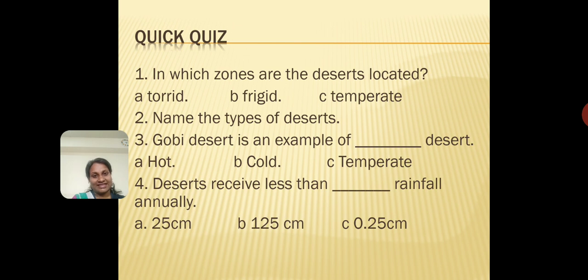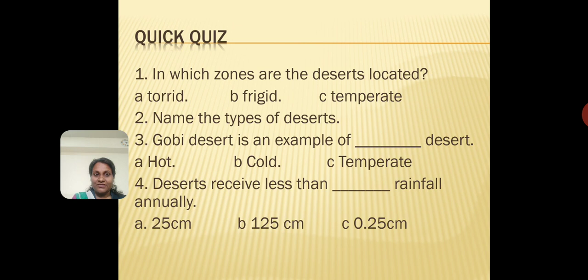The next question: name the types of deserts. Think about it. Name the types of deserts that I have already discussed in this video. Okay, let's go to the third question. It doesn't take time to write these answers.